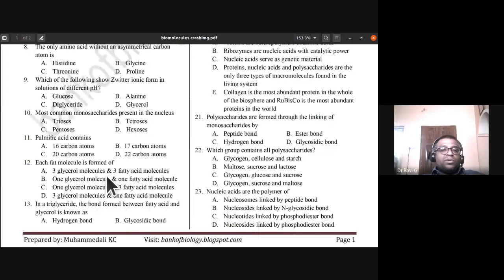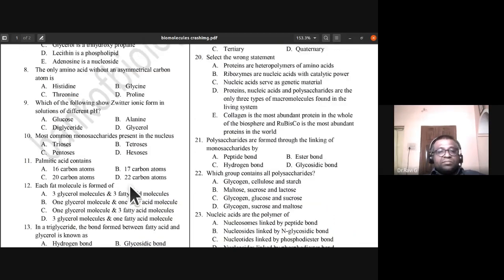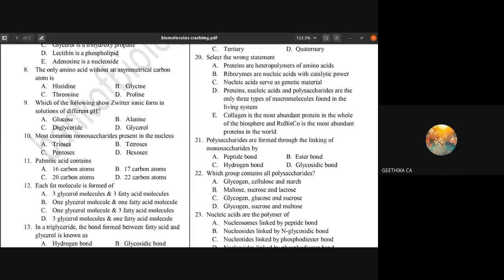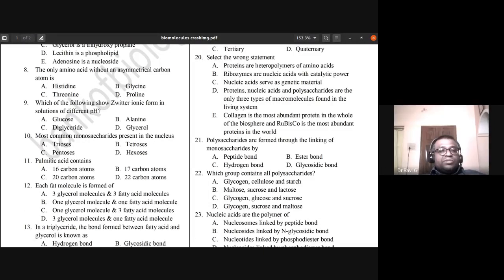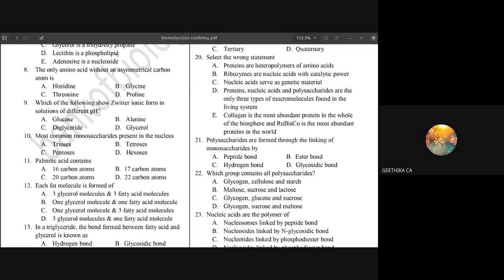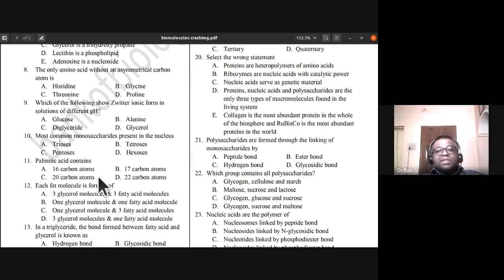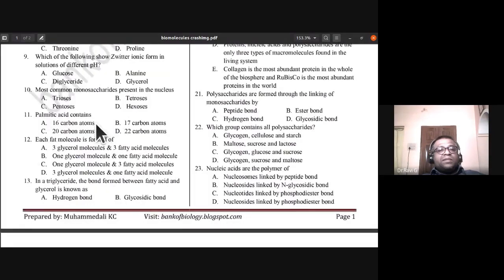So it is pentose. Palmitic acid contains how many carbon atoms? Is it 16 carbon atoms, 17 carbon atoms, 20 carbon atoms, or 22 carbon atoms? 16 carbon atoms. Are you sure about that? Yes, sir. See, 11th one, 16 carbon atoms is the right answer.